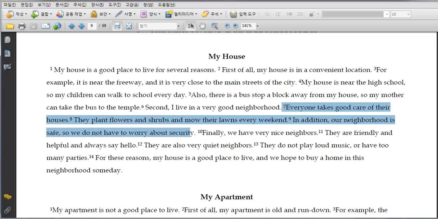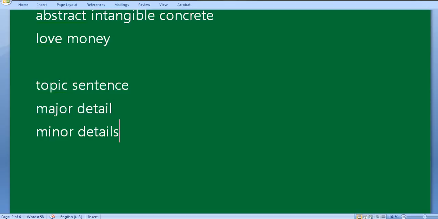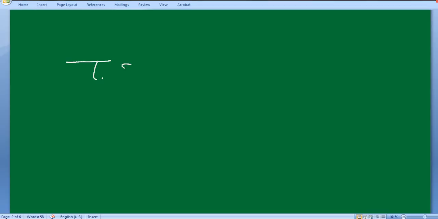Okay, so you've got three major details, with a lot of minor details supporting each major detail. Does that kind of make sense to you? If I may, using my excellent artistic skill, I have here a topic sentence, right? And then I got this. I knew it, I knew I was going to mess up.